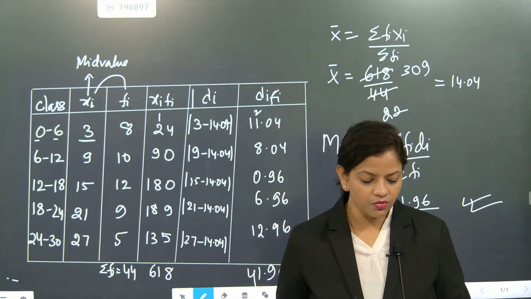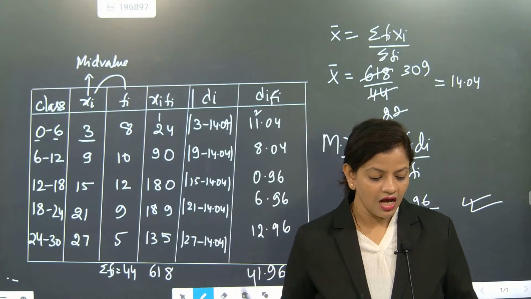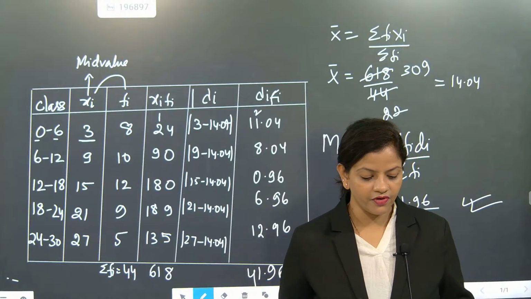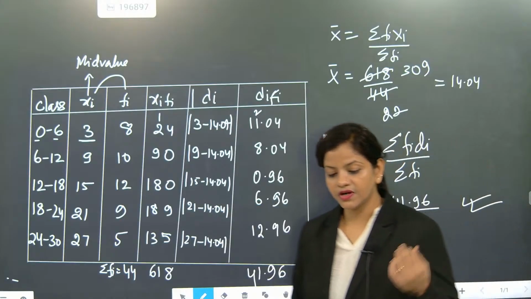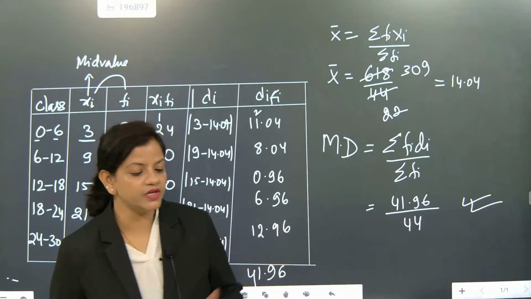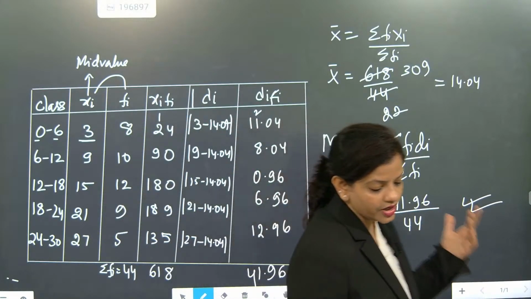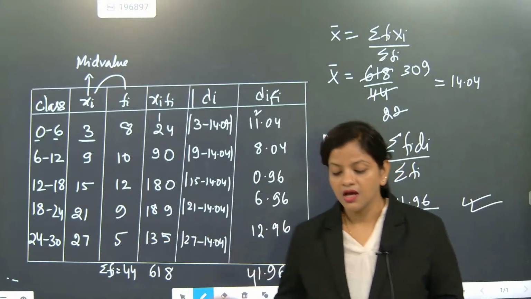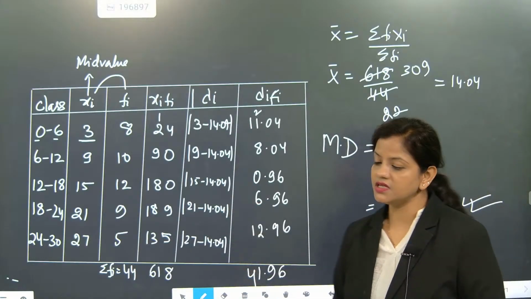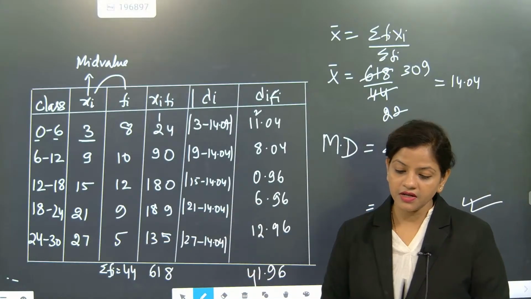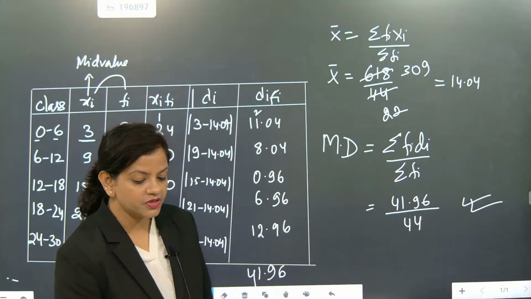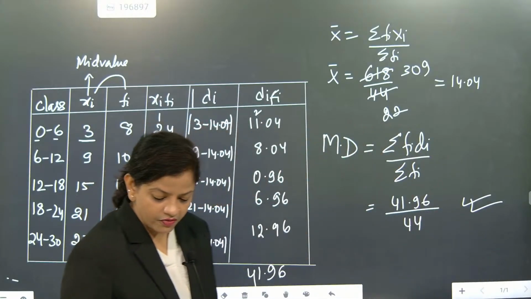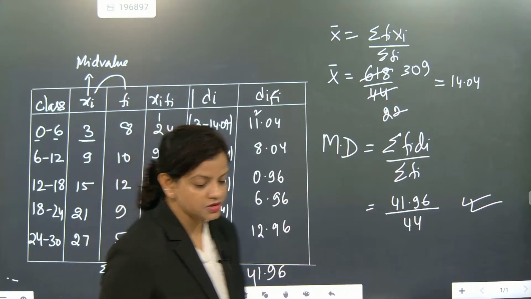Once you do the median-related part, this chapter is done. After that we have to find standard deviation. Once the mean deviation part is over, in another class we will be finding standard deviation. Once we learn how to get mean deviation about median for grouped frequency data, and after that standard deviation, after that we will start solving sample papers and chapter-wise revisions. Okay, from today I will start sending some questions.